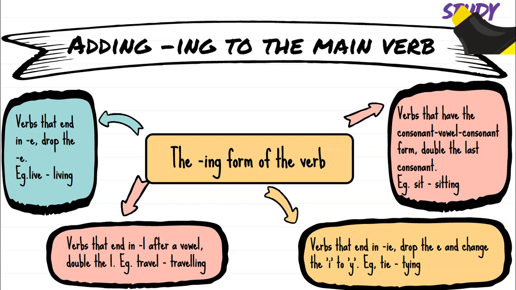I'd like you to draw a similar diagram in your book. You don't need to learn this diagram off by heart, but you should have it as a reference so that when you're unsure of the spelling, even if you're doing questions like the ones we've done today, you can go and double check. Remember, if you spell those verbs incorrectly when you're answering questions, it's going to be incorrect. So that's why you need to double check. If you can't see very nicely on the screen, then you don't need to copy from the screen. You can go to page 87 and copy from your textbook.